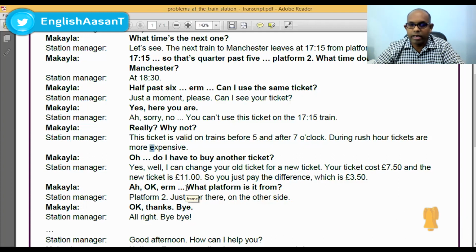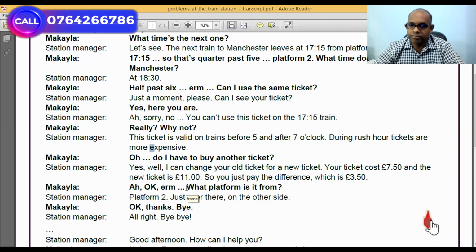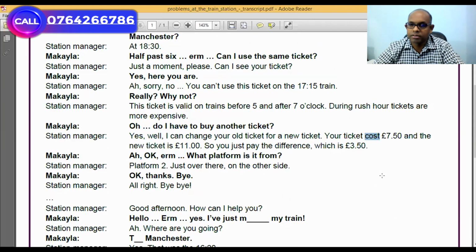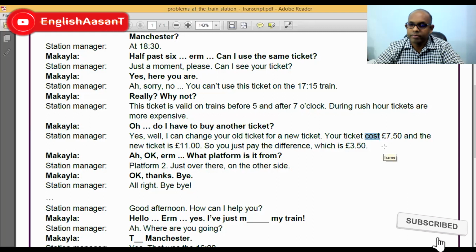Yes, well, I can change your old ticket for a new ticket. Your ticket cost. What is this verb, cost? Is it correct what they have used here? What form of verb is this?